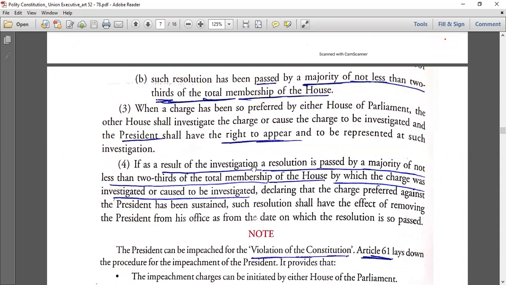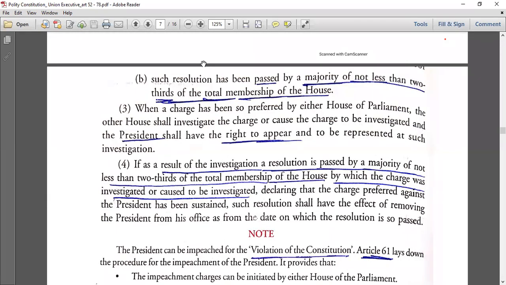If as a result of the investigation, a resolution is passed by a majority of not less than 2/3 of the total membership of the House by which the charge was investigated or caused to be investigated, declaring that the charge preferred against the president has been sustained, such resolution shall have the effect of removing the president from the office, as from the date on which the resolution is passed.